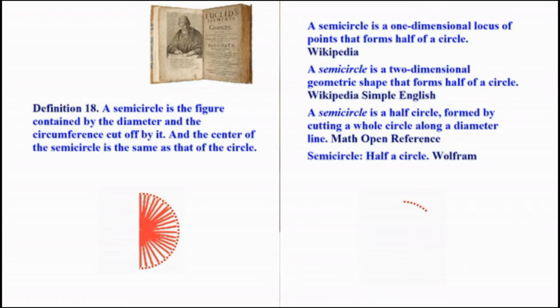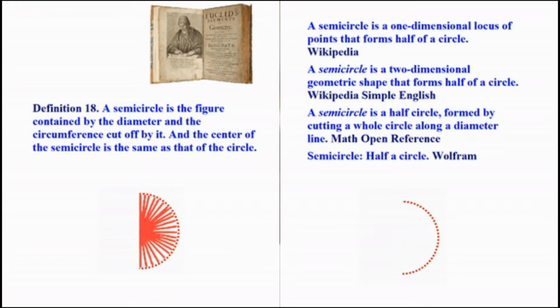This is the semicircle of mathematics, again, today. And again, you can see the only thing that's missing are the rays. It says a semicircle is a one-dimensional locus of points that forms half of a circle. And another definition says a semicircle is a two-dimensional geometric shape. No, it ain't. But that forms half of a circle. And then you see what Wolfram has in two of its sites. It says a semicircle is a half circle formed by cutting a whole circle along a diameter line.